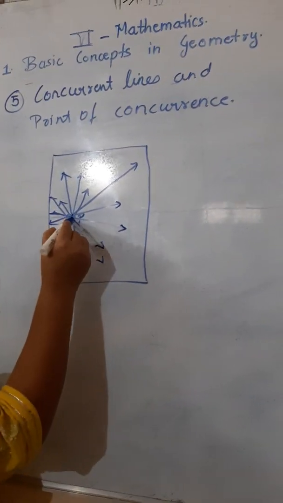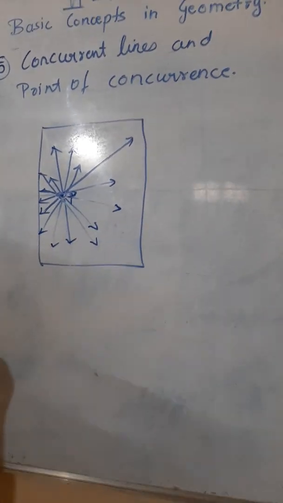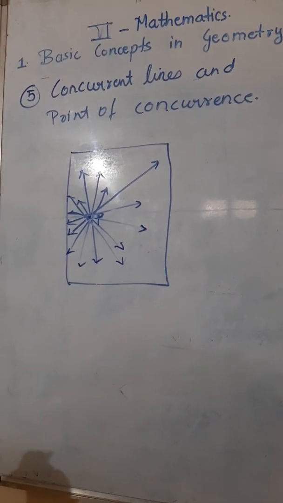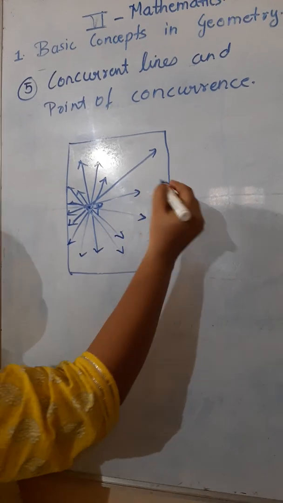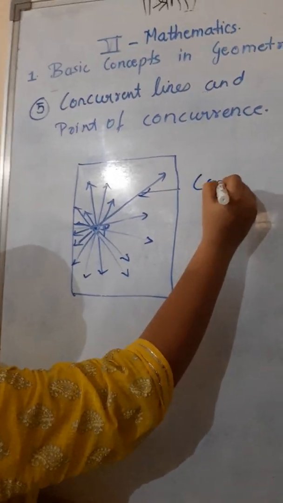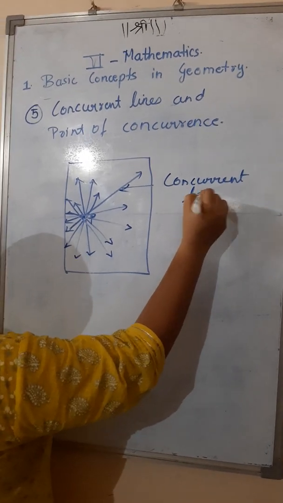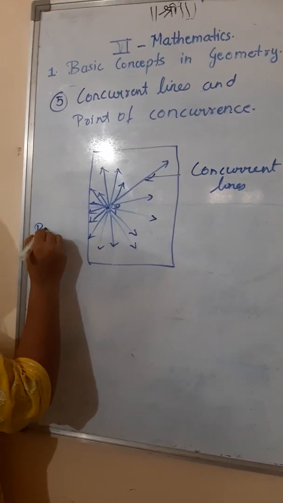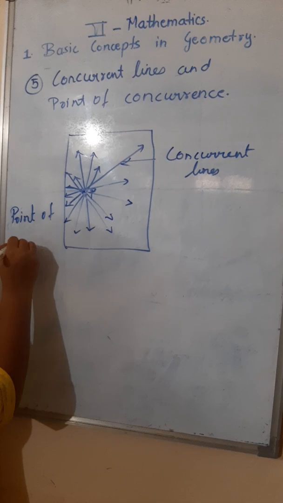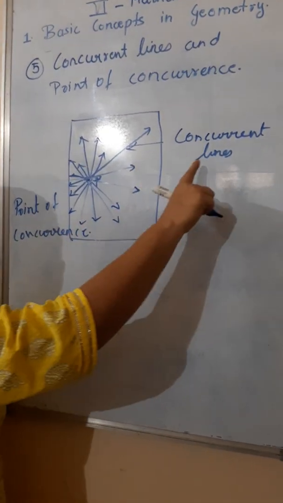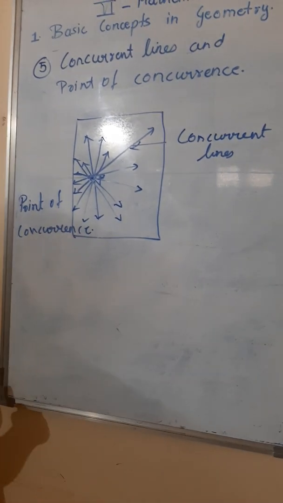So here from one point P we can draw infinite number of lines, and these lines are called concurrent lines, and this point is called the point of concurrence. Do you understand what concurrent lines and point of concurrence are?